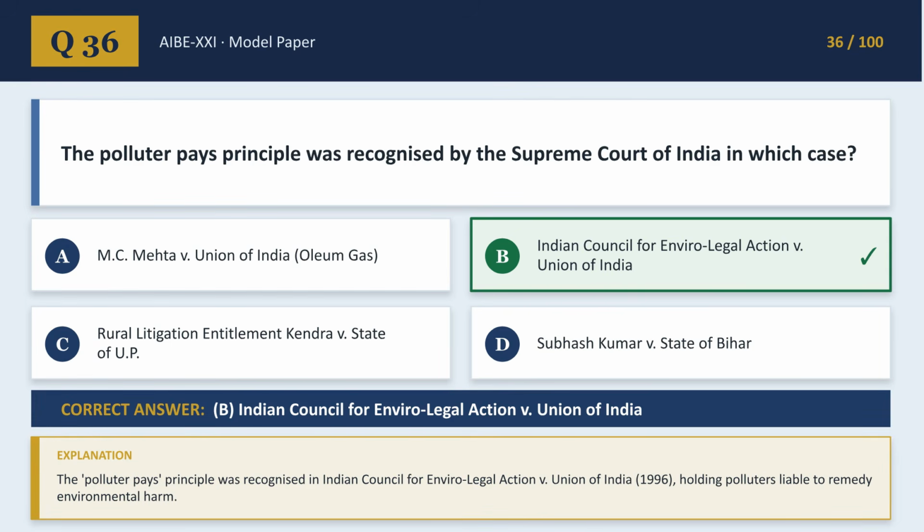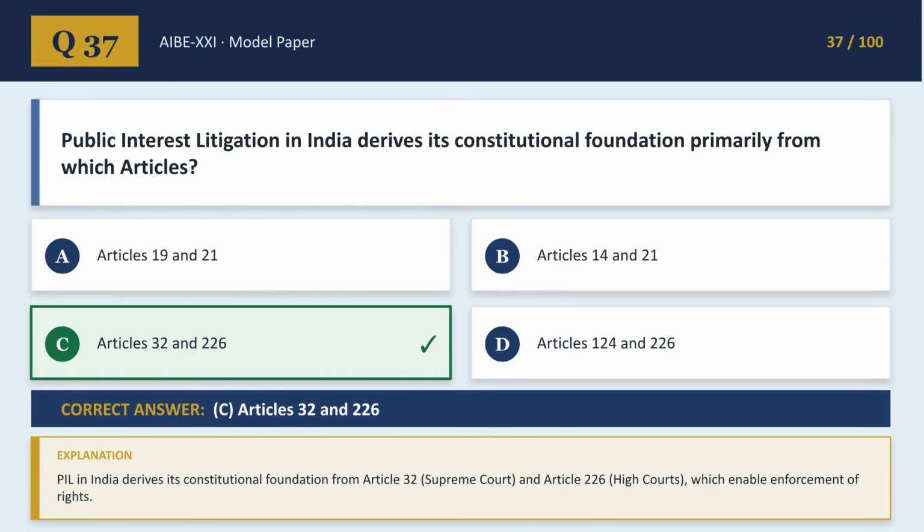Question 36 asks, which case recognized the "polluter pays" principle? The correct answer is B, Indian Council for Enviro-Legal Action versus Union of India, which established the liability of polluters to remedy environmental harm. Next, question 37. Public interest litigation derives its constitutional foundation primarily from which articles? The correct answer is C, Articles 32 and 226, enabling the Supreme Court and High Courts to enforce fundamental rights.